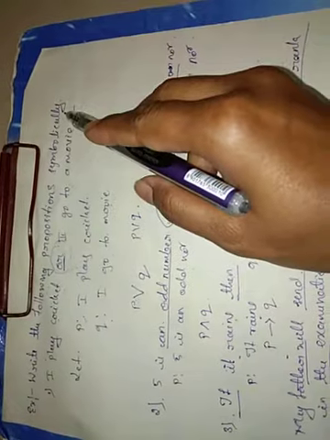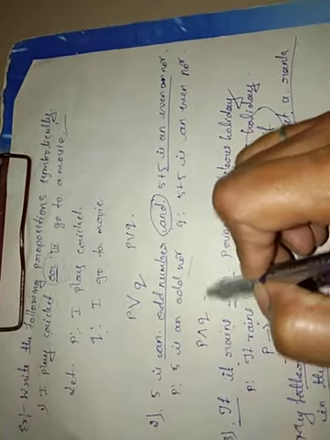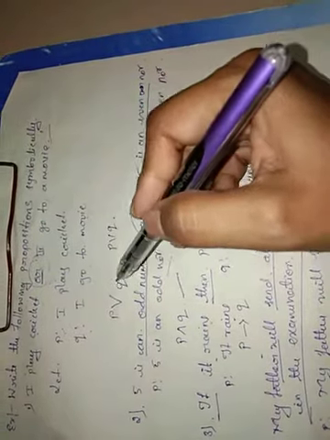The same question may be asked in the reverse way: if symbolic propositions are given, you have to write them down in sentence form. So now see the examples which are given symbolically, and we have to write them down in sentences. Compound propositions in words, how to write them down. So see the example here.